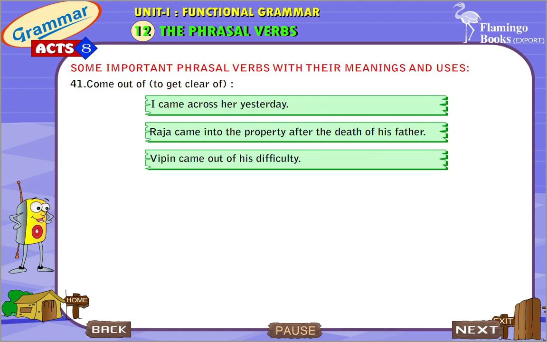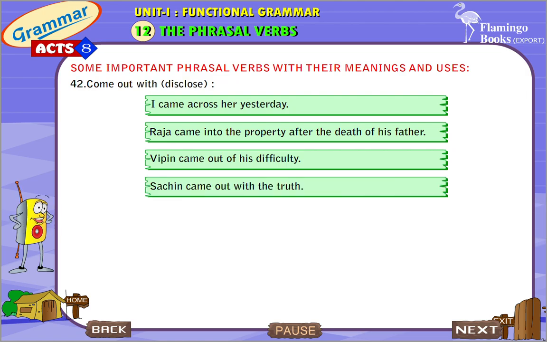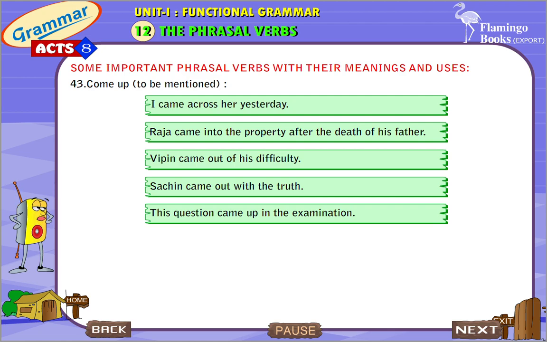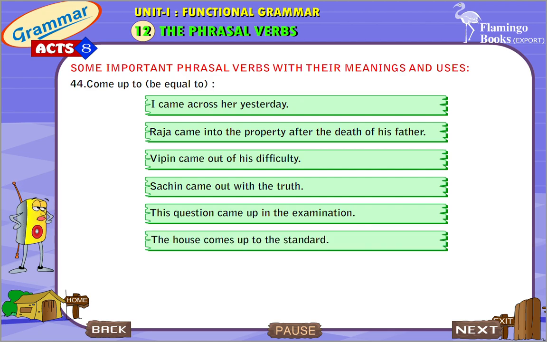Come out of, to get clear of. Vipin came out of his difficulty. Come out with, disclose. Sachin came out with the truth. Come up, to be mentioned. This question came up in the examination. Come up to, be equal to. The house comes up to the standard.